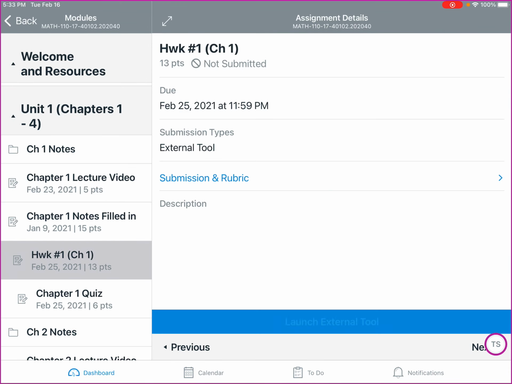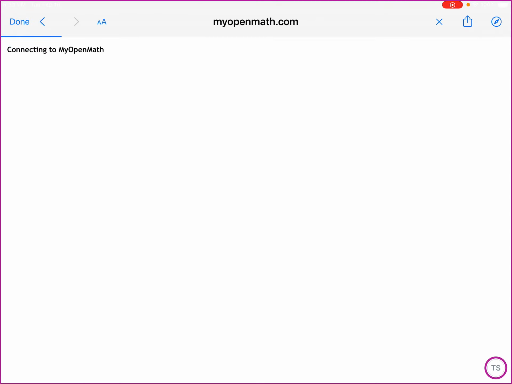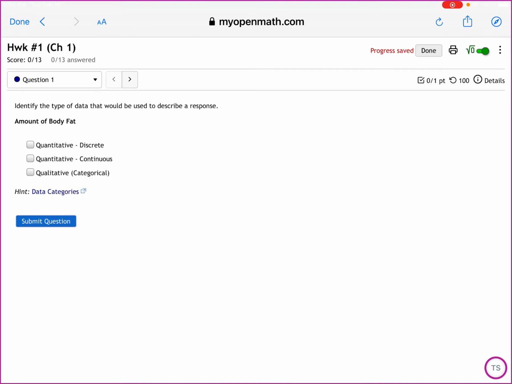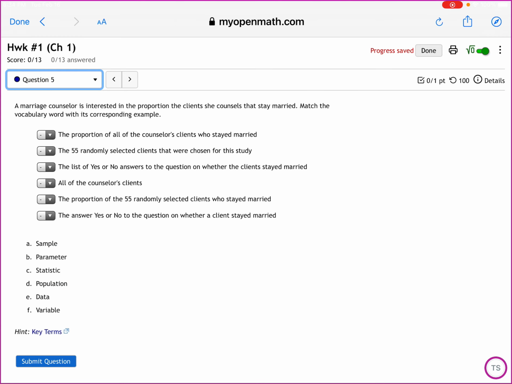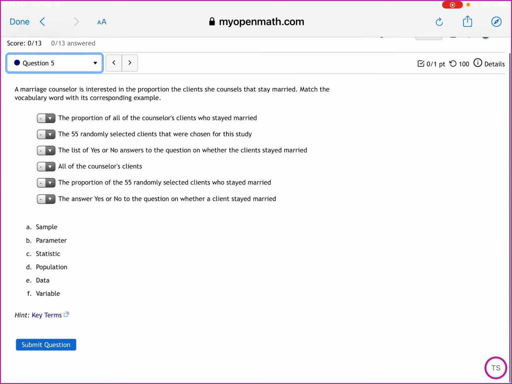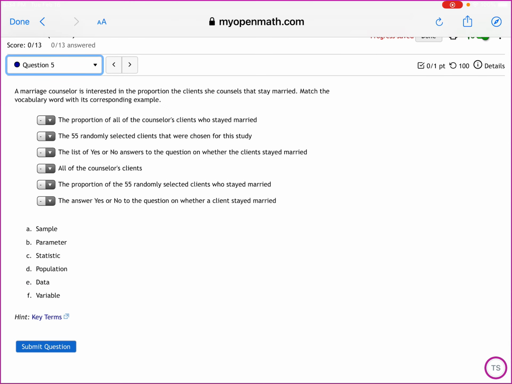We also have homework listed on here. Again, I'm going to hit Launch External Tool because I am on a tablet. When I do, you will notice that this is going to say myopenmath.com, which is the website that we are using that's linked through Canvas. And on this, you can select whichever problem it is that you want. And you will notice that it asks, and there's selections for you to select. Some of them are going to be multiple choice, others are going to be matching, some are going to be where you actually type in the answer.